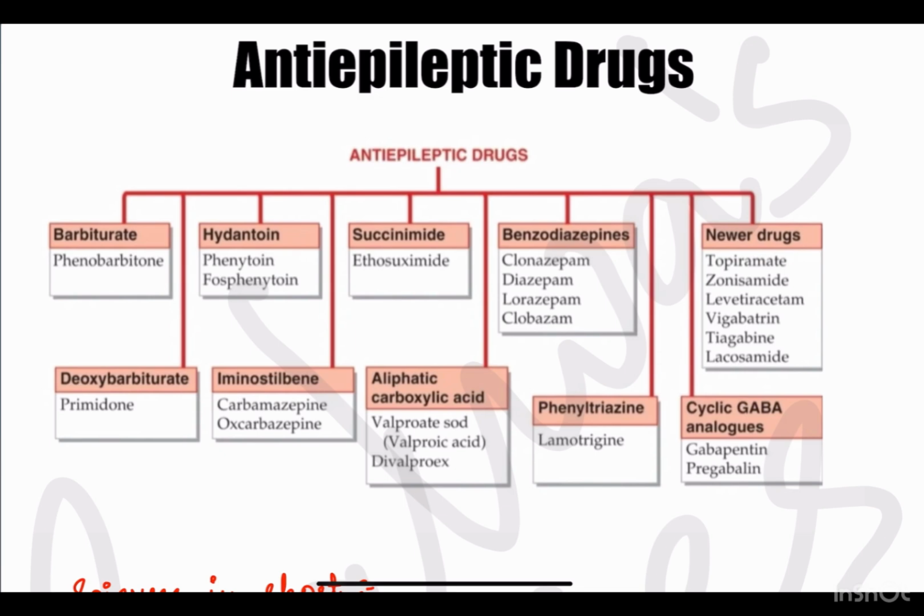First, I'll be telling about seizures in short and then about the pathophysiology of each seizure, so that it'll be easy for us to remember the mechanism of action of each drug.